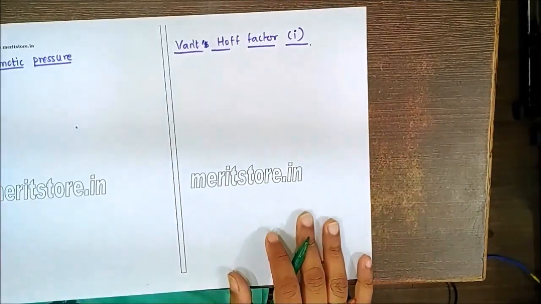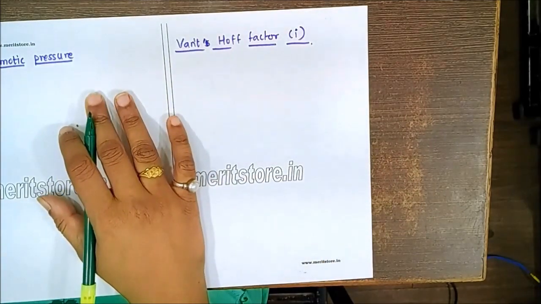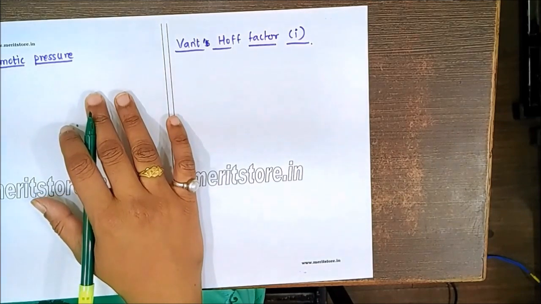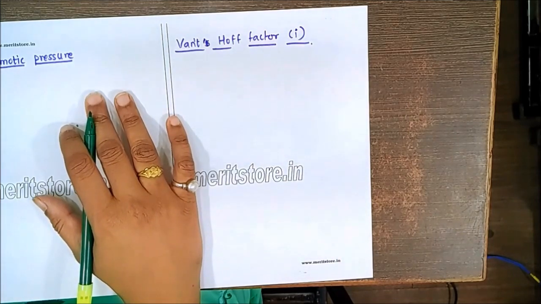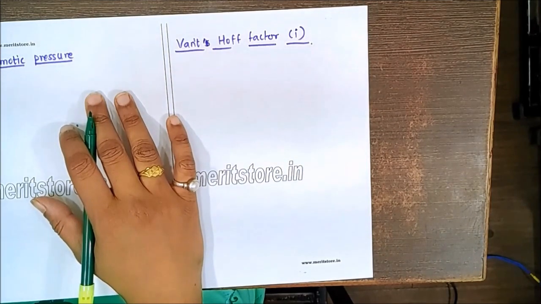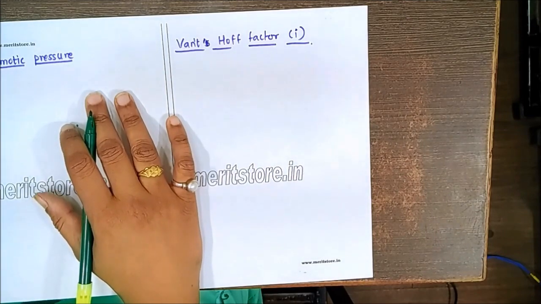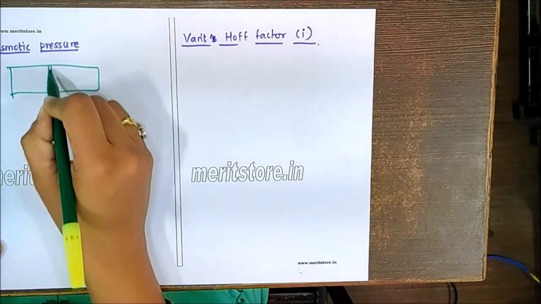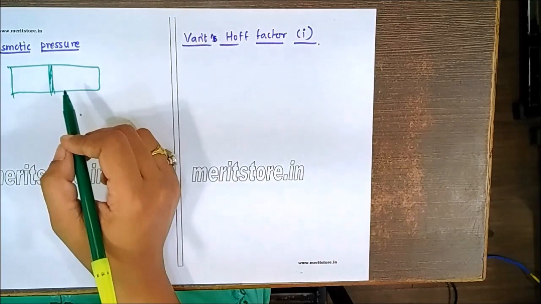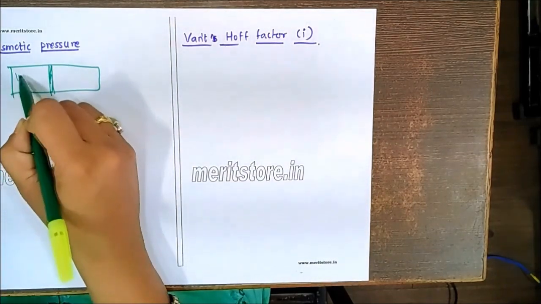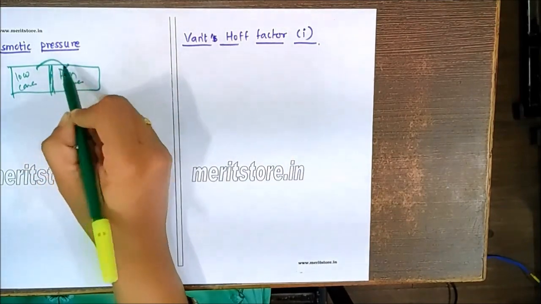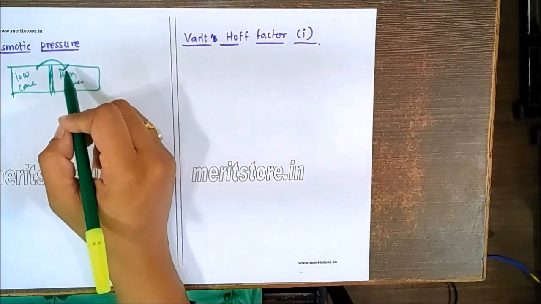In the next part, we are going to talk about the osmotic pressure. In case of the osmotic pressure, it is nothing but the mechanical pressure which must be applied on the solution to prevent the passage of solvent into the solution when the two solutions are separated from each other by the semi-permeable membrane. So if you have a semi-permeable membrane separating the two, let's say this is having low concentration and this is having high concentration, there is always flow from low concentration to high concentration, that solvent flows over here.